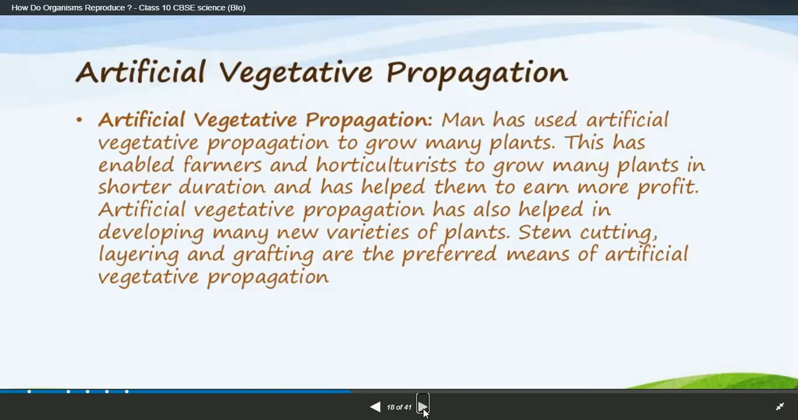Artificial vegetative propagation has also helped in the development of new varieties of plants. Stem cutting, layering and grafting are the preferred means of vegetative propagation. So some of the most important methods are stem cutting, layering, and grafting. If you want to learn this, you can search my videos. I have explained this in detail.